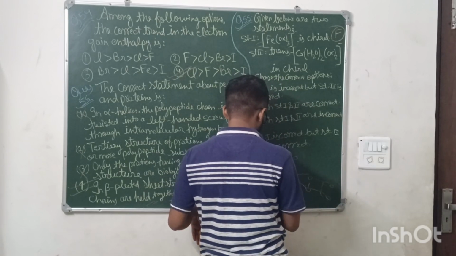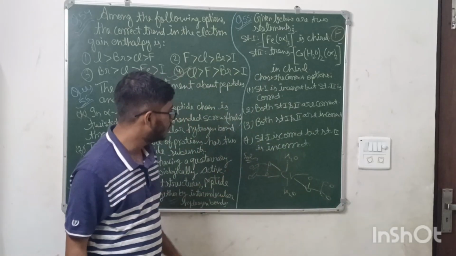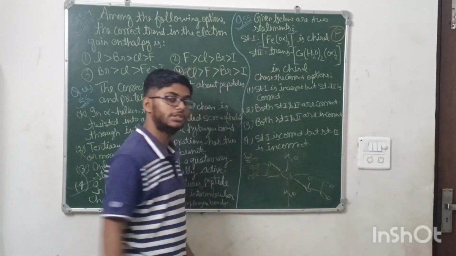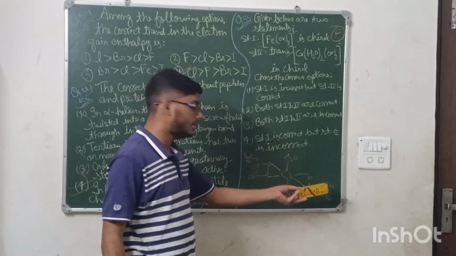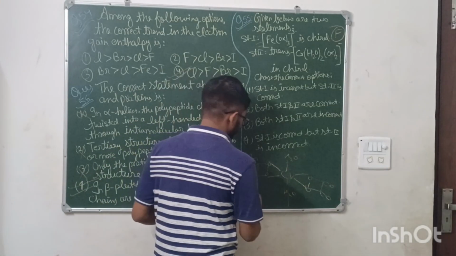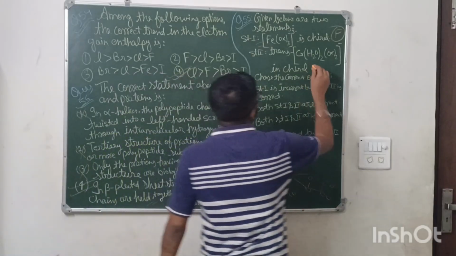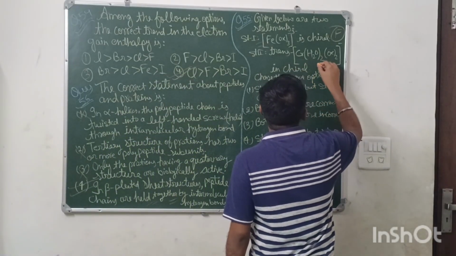This is oxalate, and if I draw a line from here, the same atoms exist on both sides, meaning a plane of symmetry exists here, so it is non-chiral. So this is false.